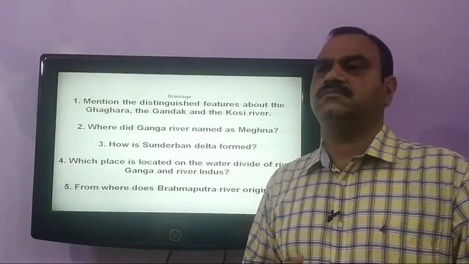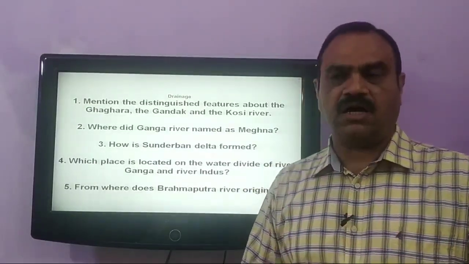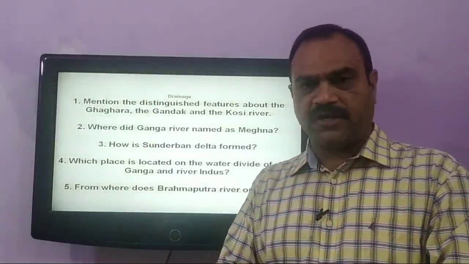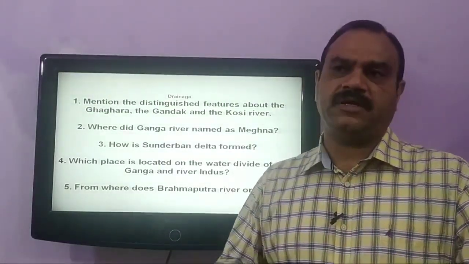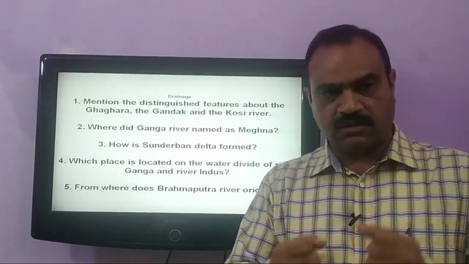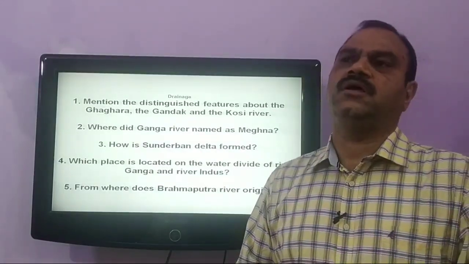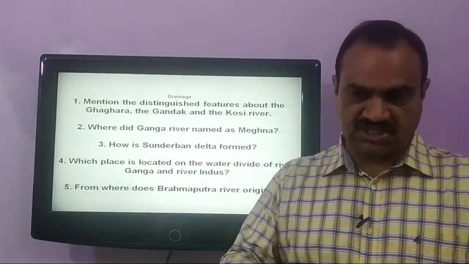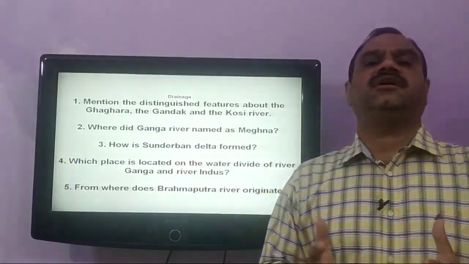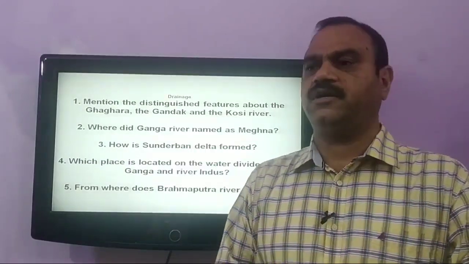The Ganga and Brahmaputra, before falling into the Bay of Bengal, make a delta by depositing rich silt and clay at the head of the ocean, and through its distributaries this delta is created. It is the world's largest and fastest growing delta.